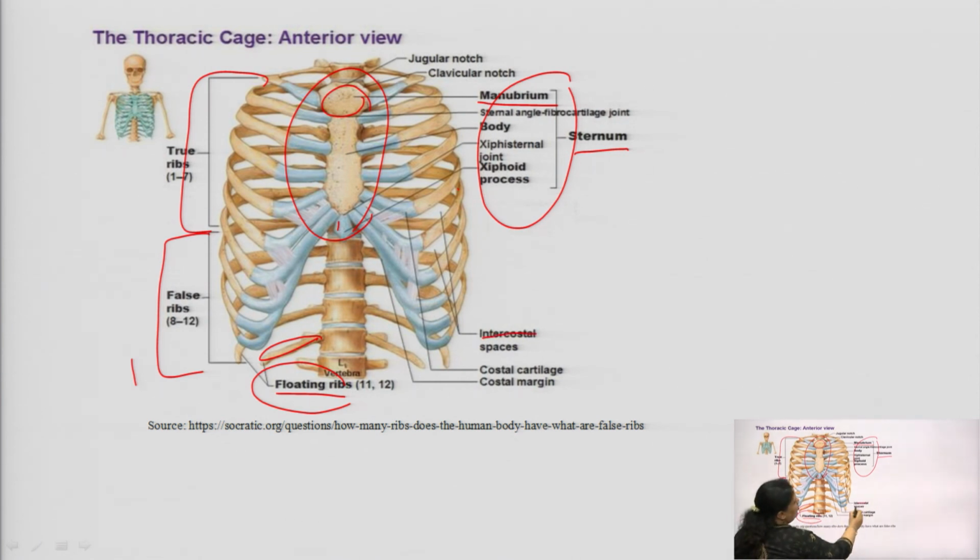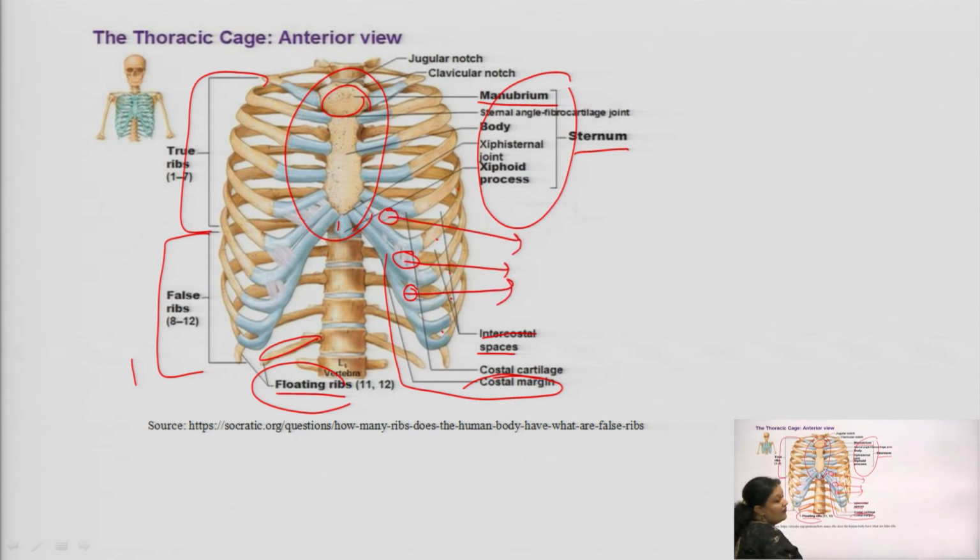Then we have intercostal spaces, the spaces between each of the 12 pairs of ribs. The blue area is the costal cartilage, and this is the costal margin, okay students. In between, in this white area, you will see the presence of muscles, which ultimately provide support for these 12 pairs of ribs to stay fixed in their places during any external injury or shock-like condition. So these muscles are very important and useful for the protection of the ribs.